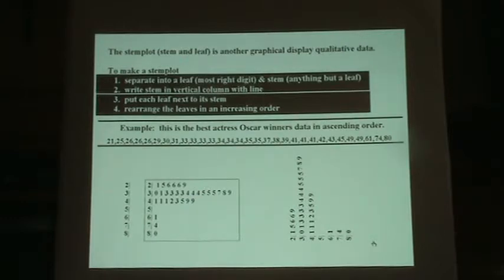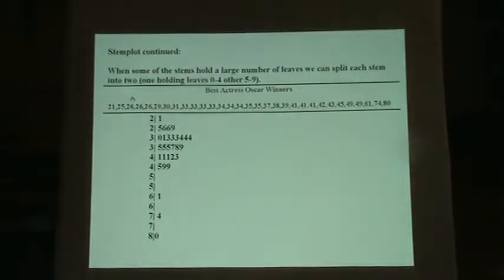Now, we have an awful lot of data in the 30s here, and even in the 20s and in the 40s. So we can do this. When some of the stems hold a large number of leaves, we can split each stem into two. The first one holding the leaves from 0 to 4 and the other from 5 to 9. So this is exactly the same data, the Best Actress Award winners.